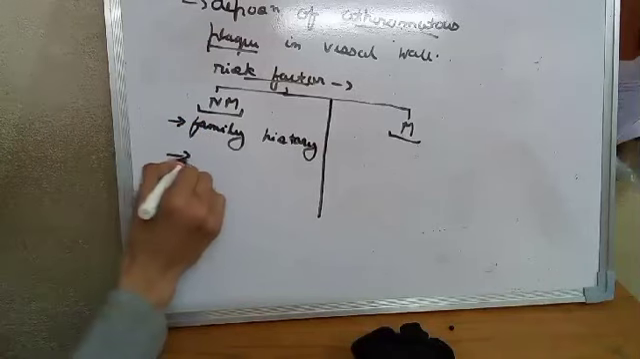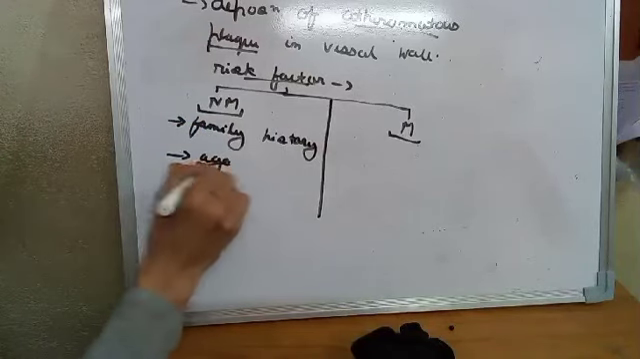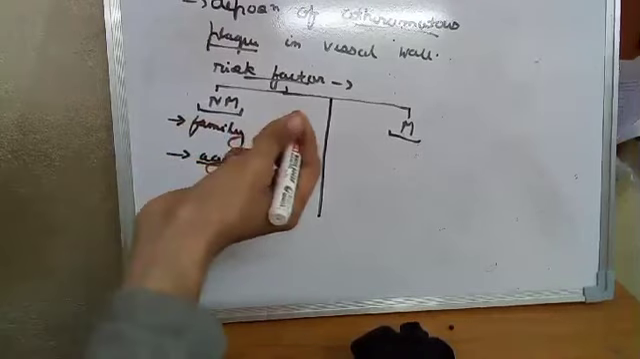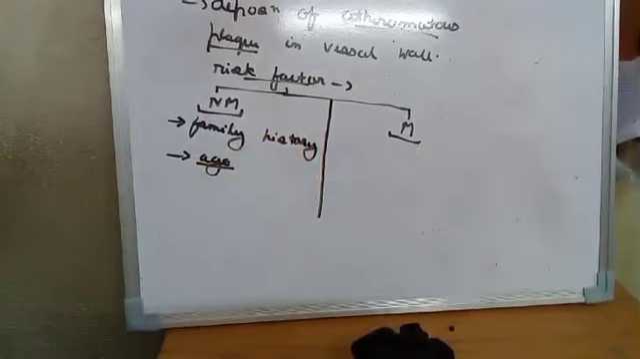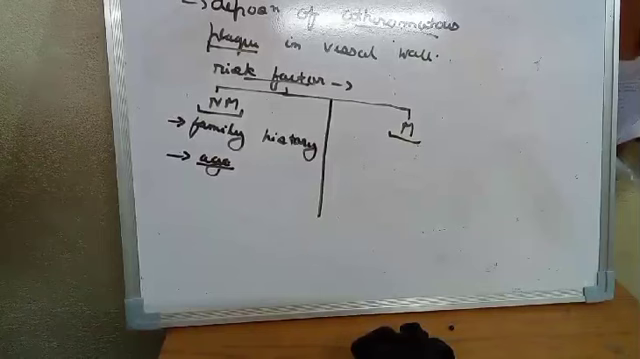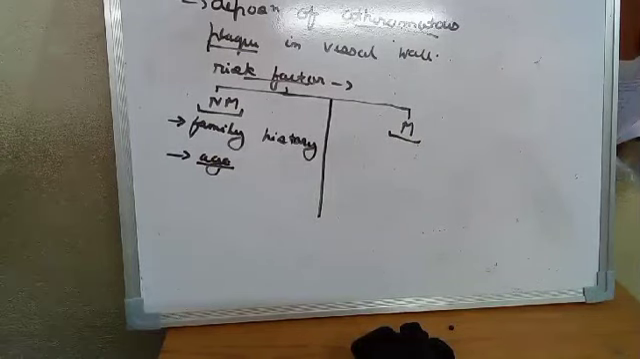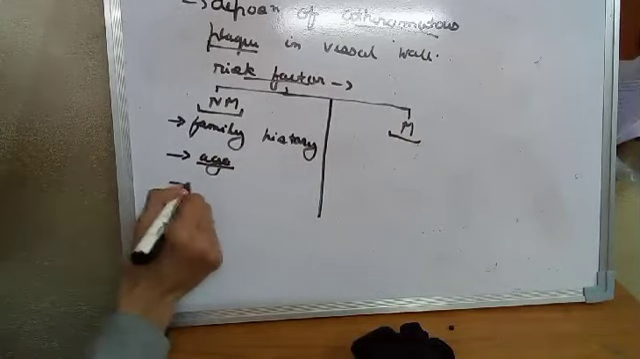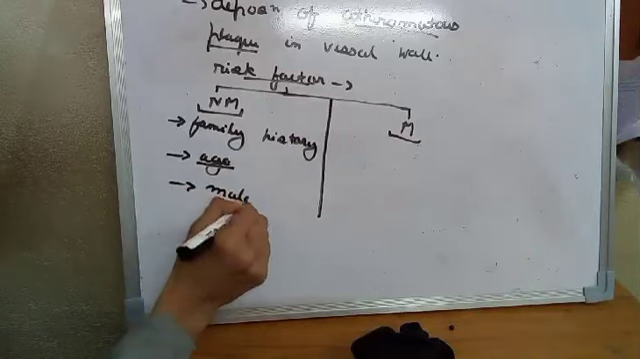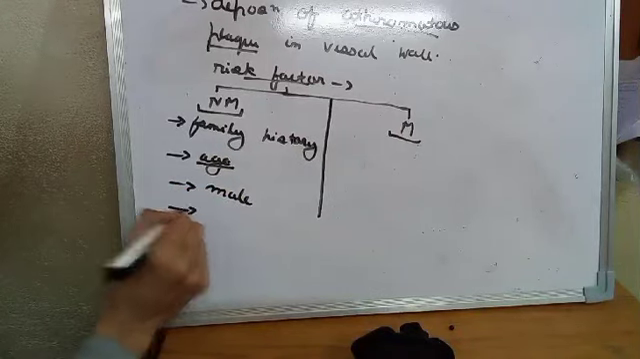Family history. Age: it is more common in old age, because in old age there is stiffening and hardening of the artery because of calcification, and more arteriosclerosis, which is also a risk factor for atherosclerosis. Family history, age, and it is more common in the male gender.